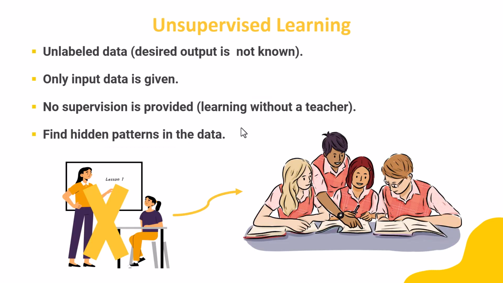Unsupervised learning. So in unsupervised learning, we have unlabeled data. That is, the desired output is not known. So we only provide the input data to the machine. It is called unsupervised because no supervision is provided. It's like learning without a teacher. And the main idea of unsupervised learning is to find hidden patterns in the data.